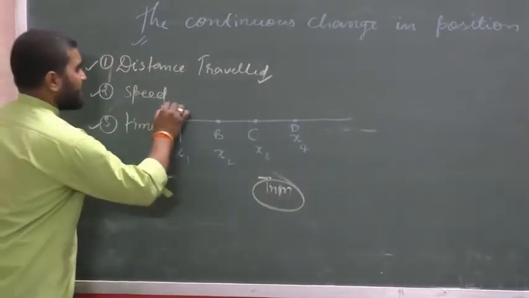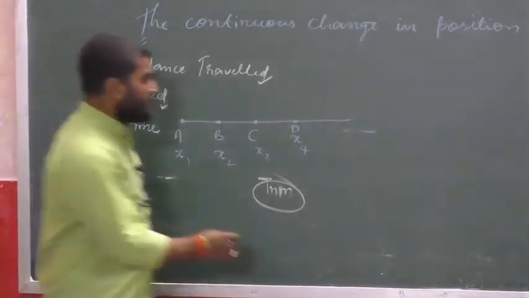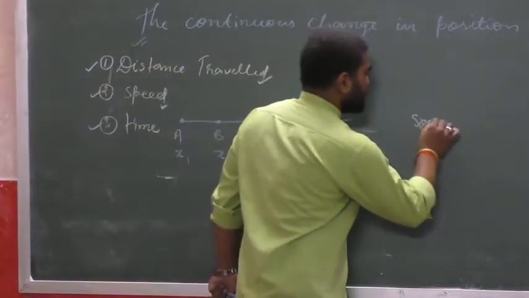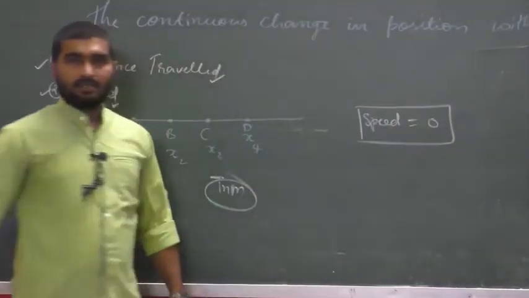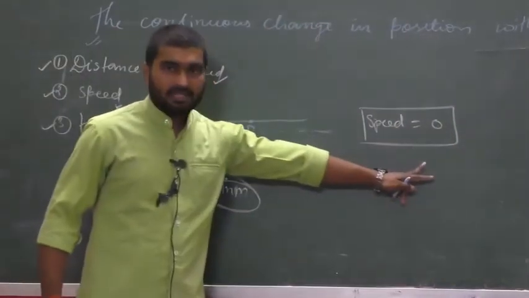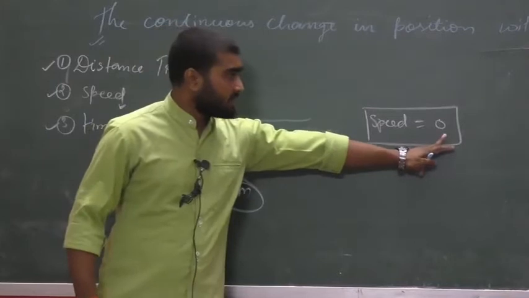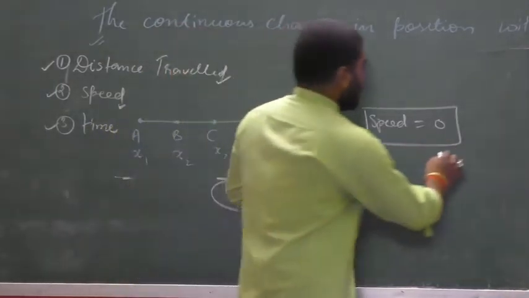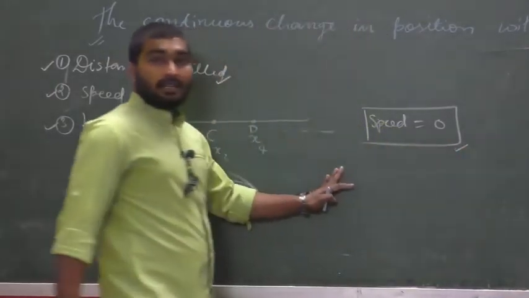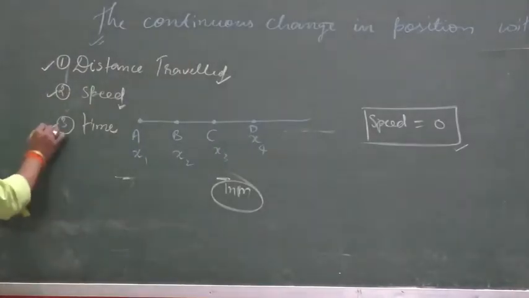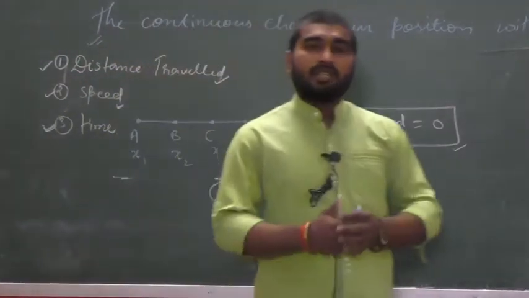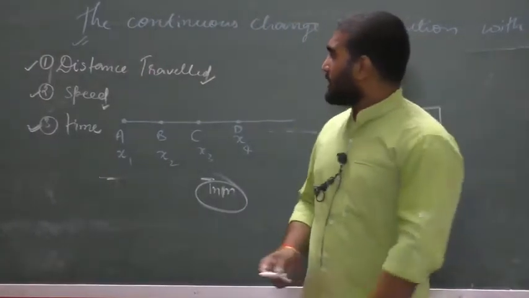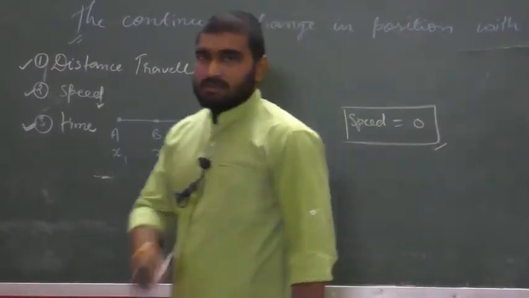In the next step, speed. As we know, if speed is 0, then the object will be at rest. This is the characteristic of an object. And without using time, we cannot move from one place to another place. So these three factors are very important in the case of motion.